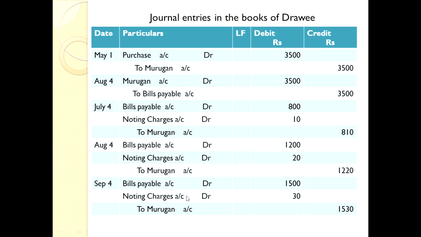Now the last entry for the drawee. Bills payable account debtor. Noting charges account debtor to Murugan account. So the bills payable amount is 1500. Noting charges, that is given in the question, rupees 30 to Murugan account. The instrument is returned by Murugan. So we credit Murugan. Debit the receiver, credit the giver. On that logic we credit Murugan account in these 3 entries.